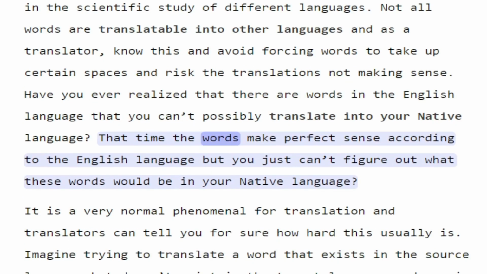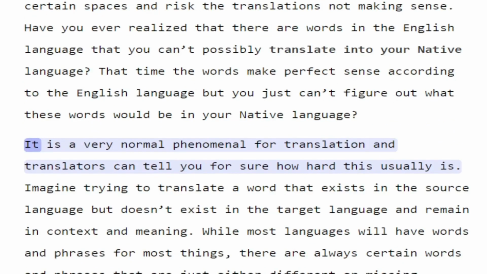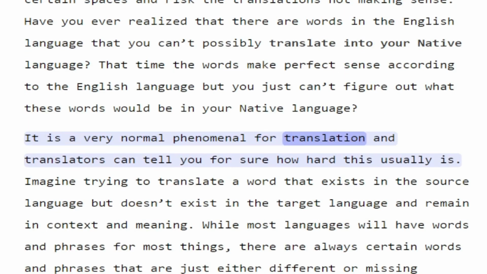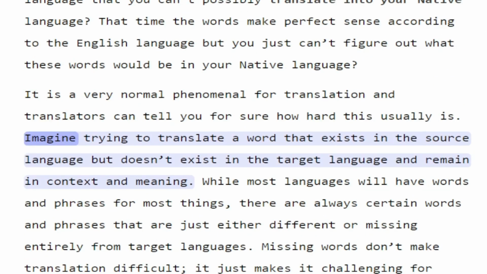That time when the words make perfect sense according to the English language, but you just can't figure out what these words would be in your native language? It is a very normal phenomenon for translation, and translators can tell you for sure how hard this usually is. Imagine trying to translate a word that exists in the source language but doesn't exist in the target language and remain in context and meaning.